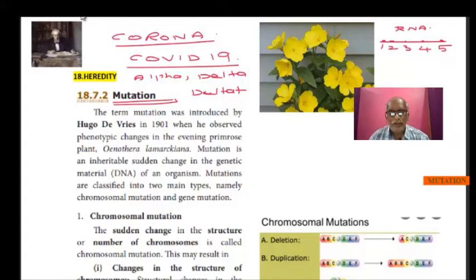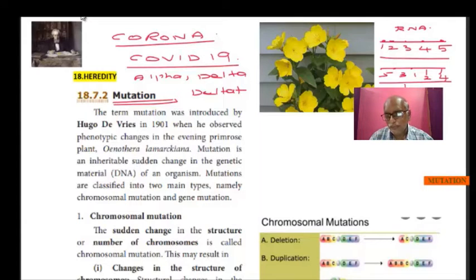So when it goes and attacks another time, the genes are arranged in a different manner. That is not like 1, 2, 3, 4, 5. It may be arranged into 5, 3, 1, 2, 4, like that. So now you can see there is an alternate arrangement of genes in another version of coronavirus. This is just to understand. Now the sequence is changed. Instead of 1, 2, 3, 4, 5, it goes into another sequence.